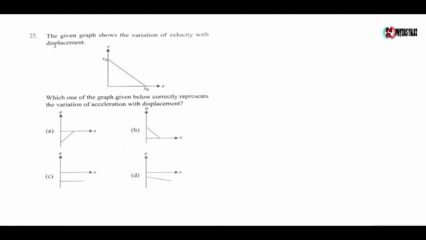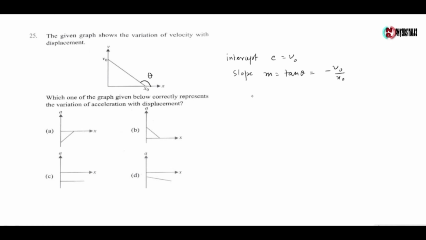Next question, the given graph shows the variation of velocity with displacement. Which one of the graph given below correctly represents the variation of acceleration with displacement? Now we have to find the v-x relation from this graph. For this given graph, intercept c is given by v0 and slope m is tan theta, which is given by minus v0 by x0,